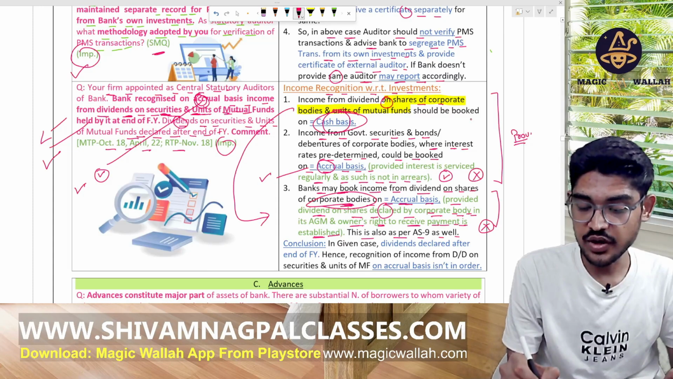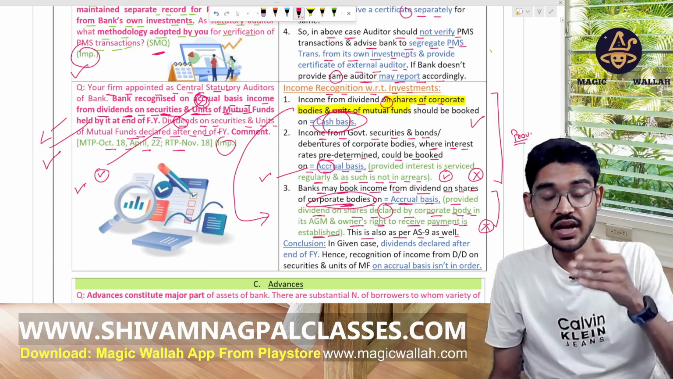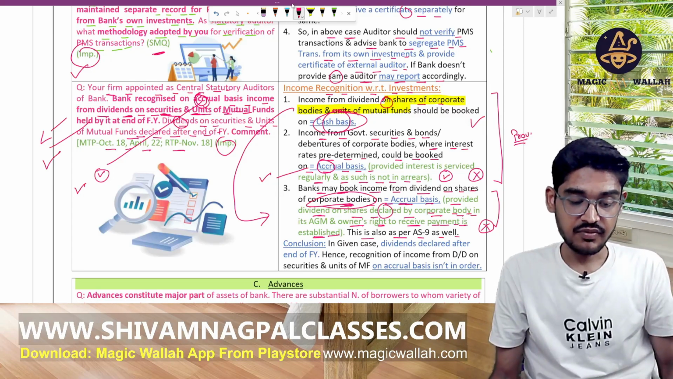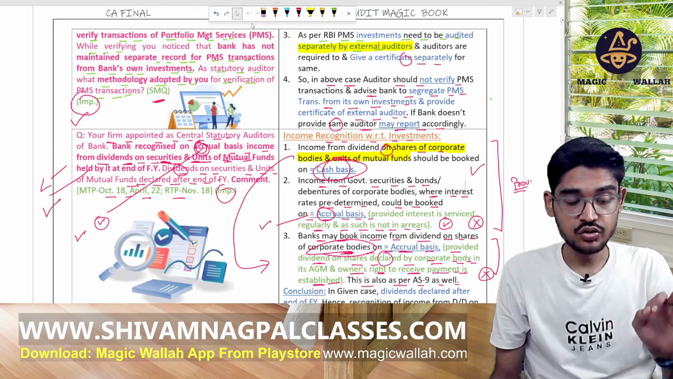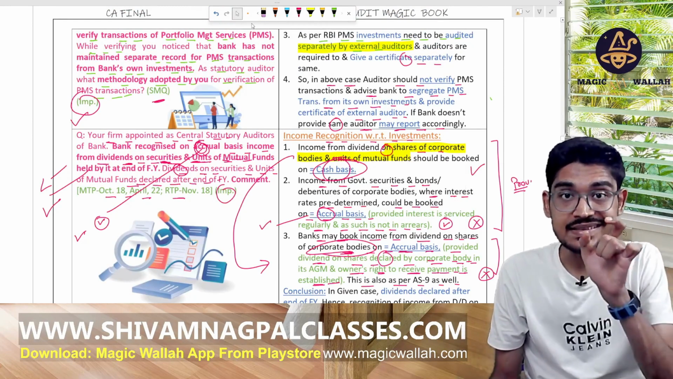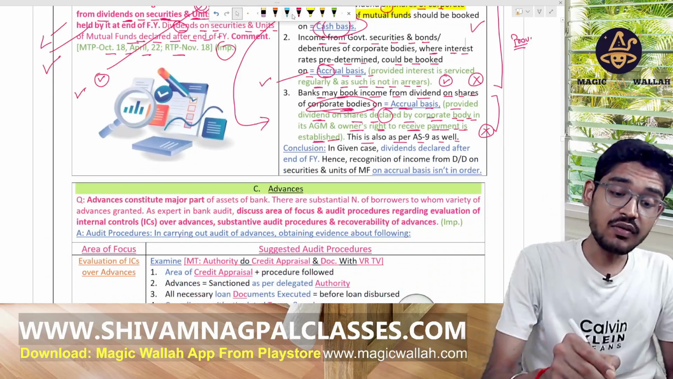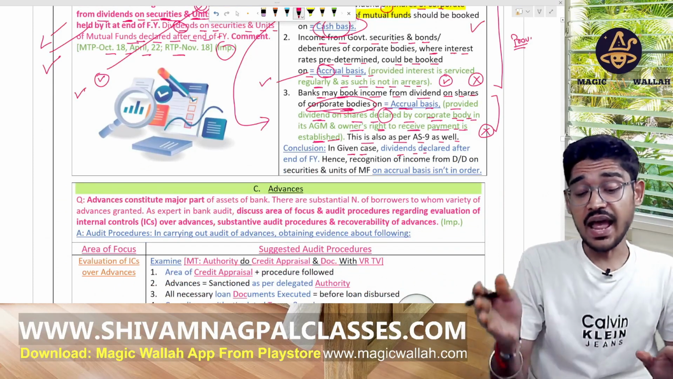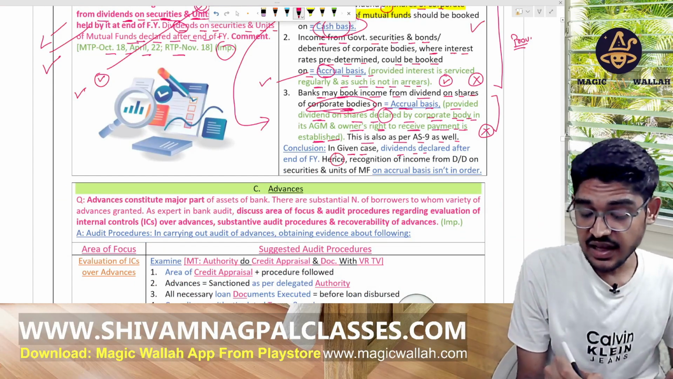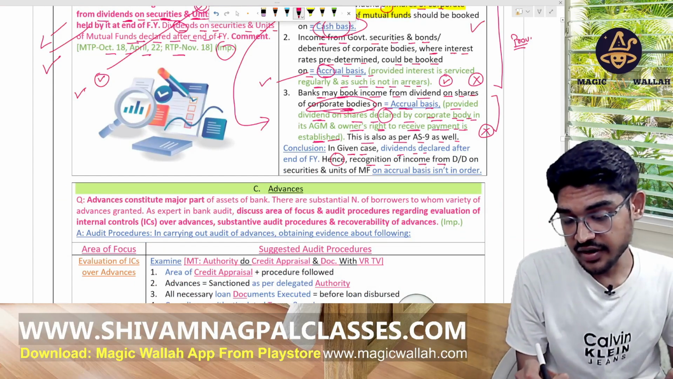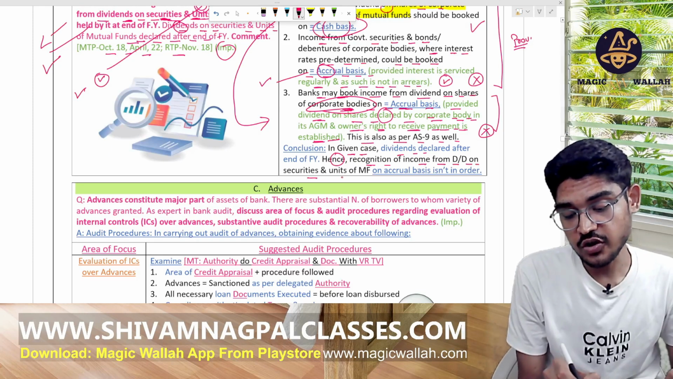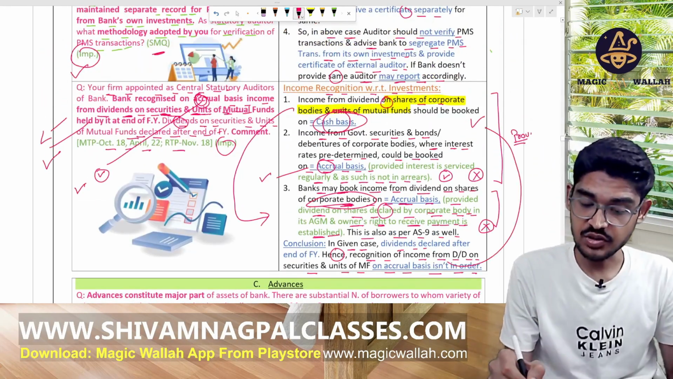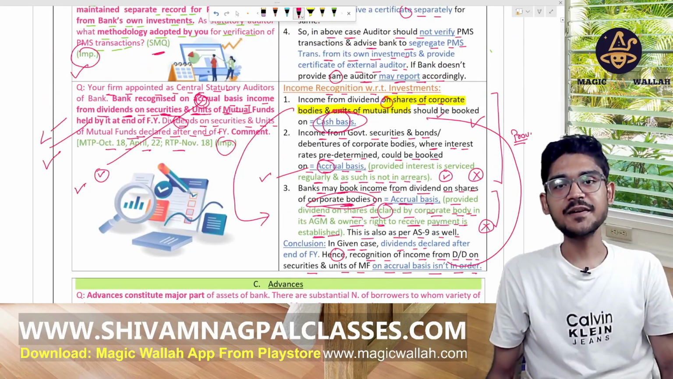We will go with the first point, that we have to record only on cash basis, but we are recording as per the accrual basis. That is totally wrong. Accrual means we have earned the income, but still we have not received it. So we have to record them when we have received. That means cash basis. So our conclusion here is that in the given case, the dividend is declared after the end of the financial year, hence the recognition of the income from dividend on securities and units of mutual funds on the accrual basis is not in order. You have to go by the cash basis only. This is clear? Say yes.